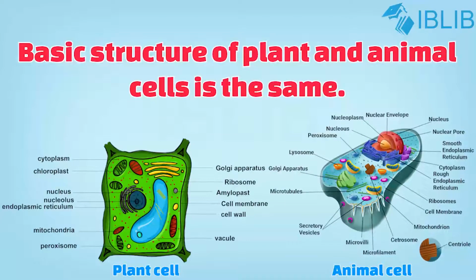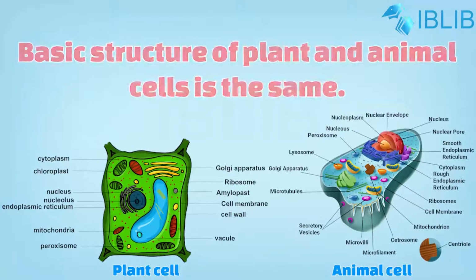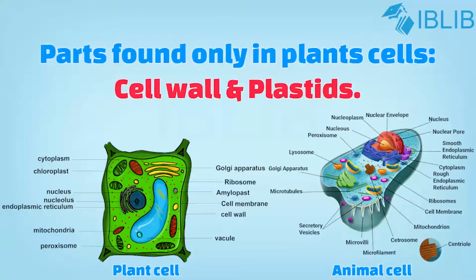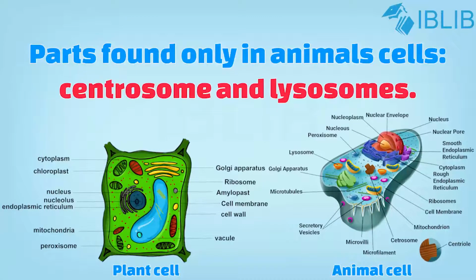Difference between plant and animal cells. Basic structure of plant and animal cells are same. However, there are some differences between them. For example, cell wall and plastids. Cell wall and plastids are only found in plant cells. That means they are absent in animal cells. And same as that, centrosomes and lysosomes are present in animal cells and they are absent in plant cells.